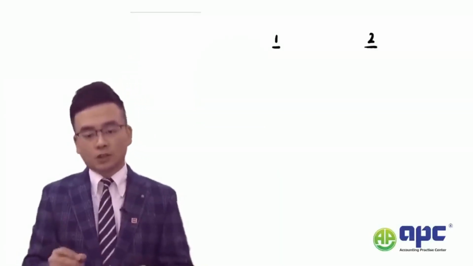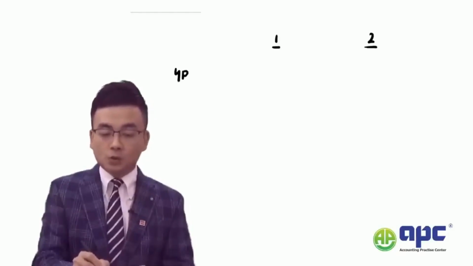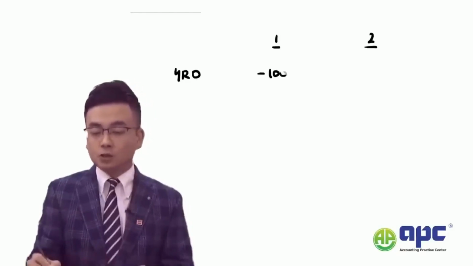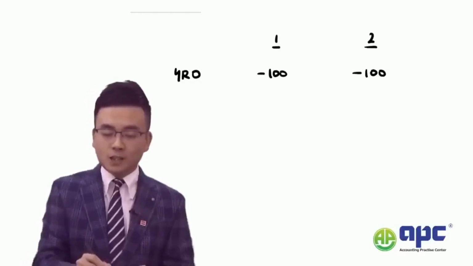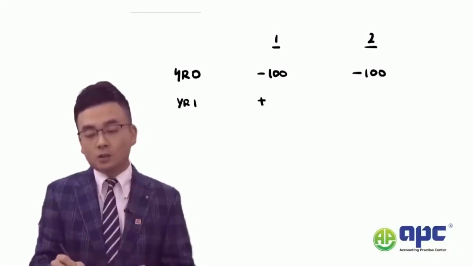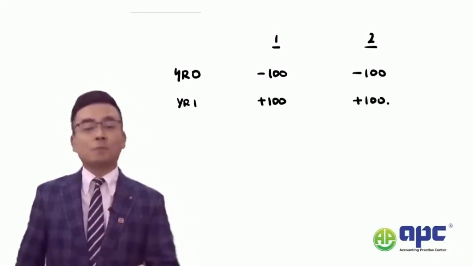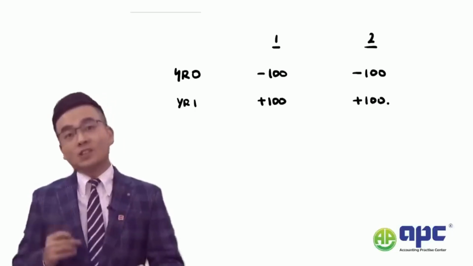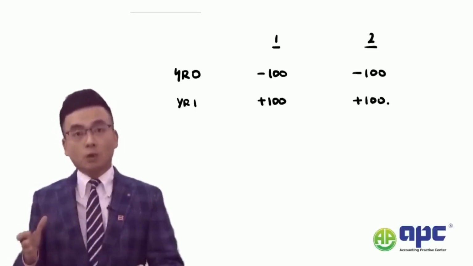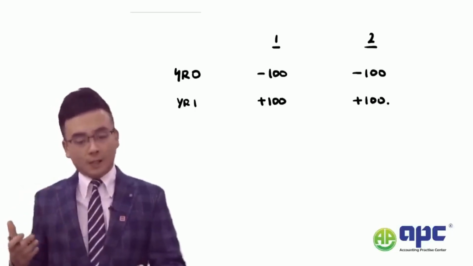However, the big problem of the discounted payback method is that it will tend to ignore the cash flows beyond the payback point. So for example, here are two projects, project 1 and project 2. At time naught, which means now, I will spend 100. However, at the end of year 1, I will get $100 back. This could be in terms of the present value, for example. So this means that the discounted payback period for both projects would just be 1 year.